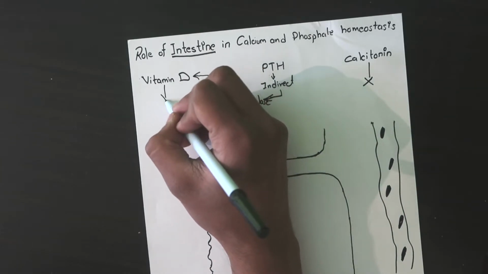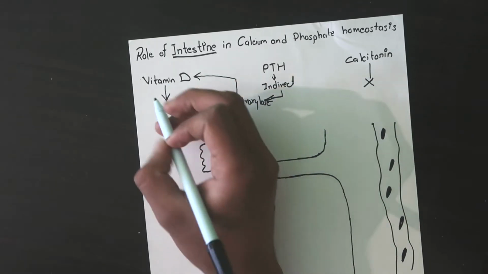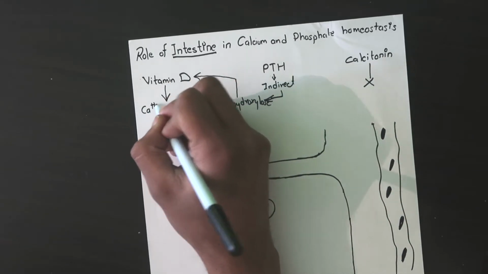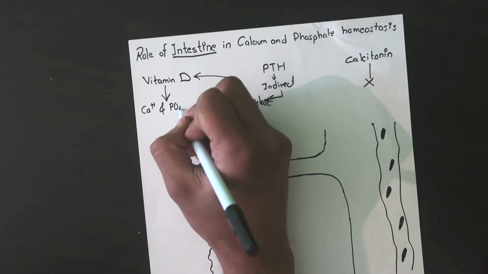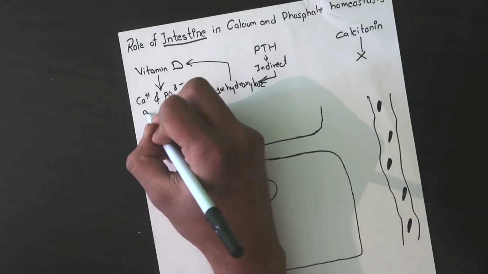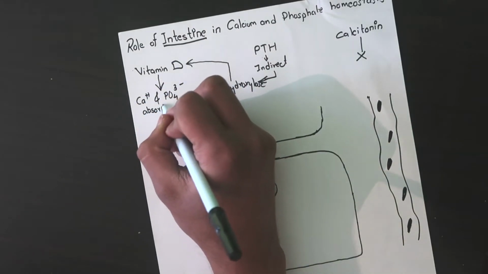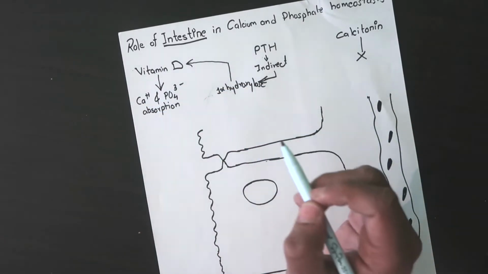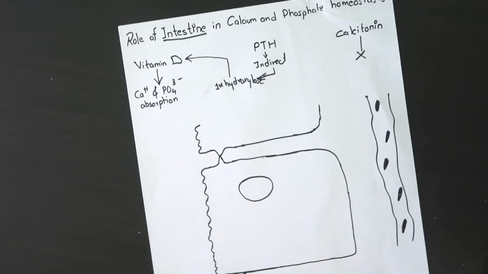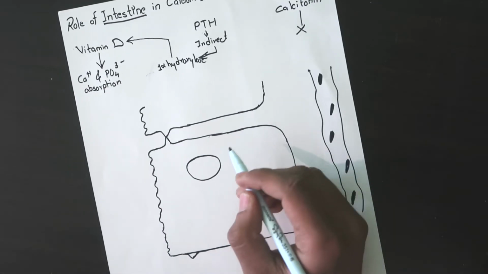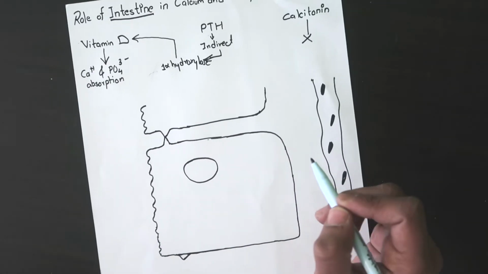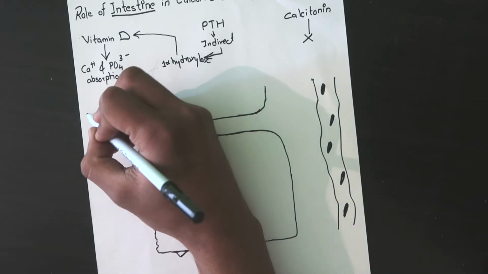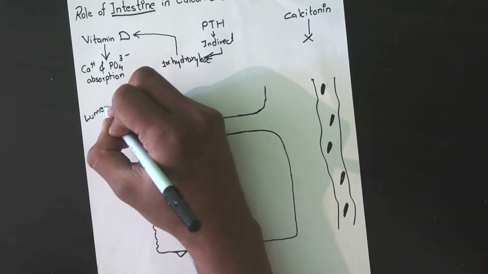The role of vitamin D in the intestine is calcium and phosphate absorption. So vitamin D will help in absorption of calcium and phosphate in the intestine. Now here I have drawn a very simple sketch of intestinal cells. This is the intestinal lumen.